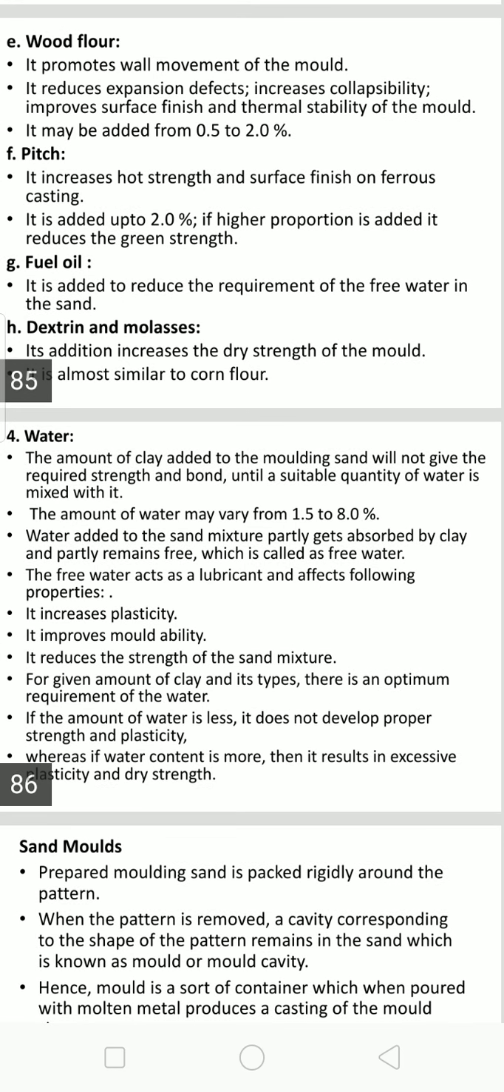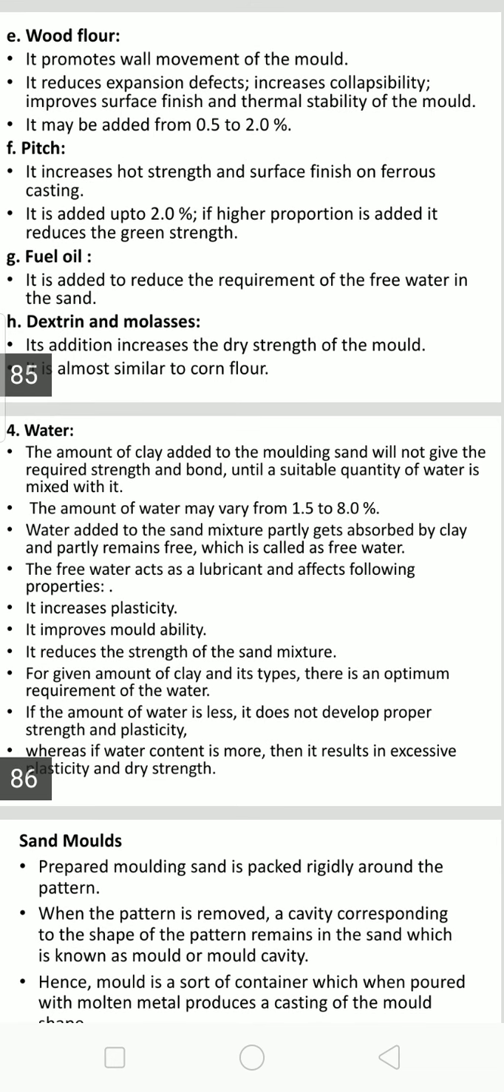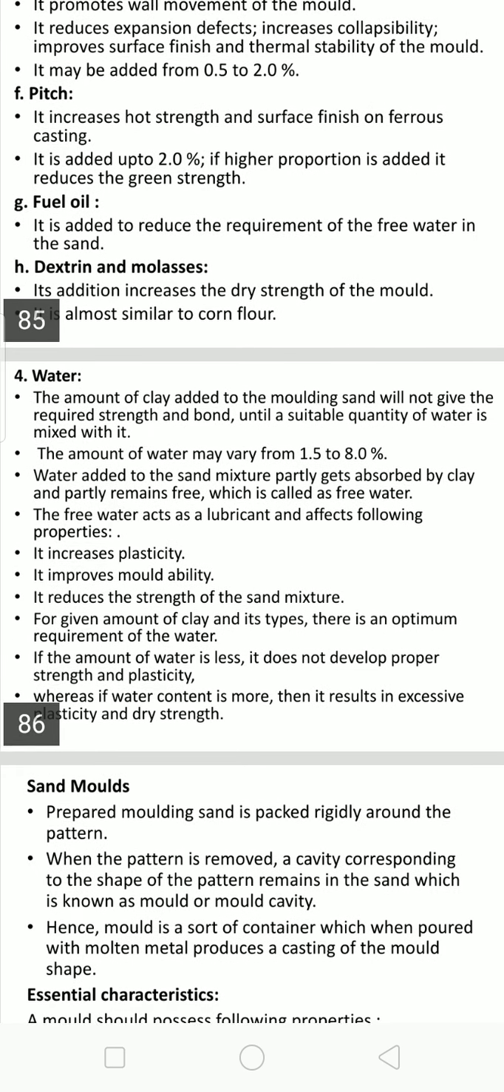Then water. The amount of clay added to the molding sand will not give the required strength and bond until a suitable quantity of water is mixed with it. The amount of water may vary from 1.5 to 8%. Water added to the sand mixture partly gets absorbed by clay and partly remains free, which is called free water. The free water acts as a lubricant and affects the following properties.